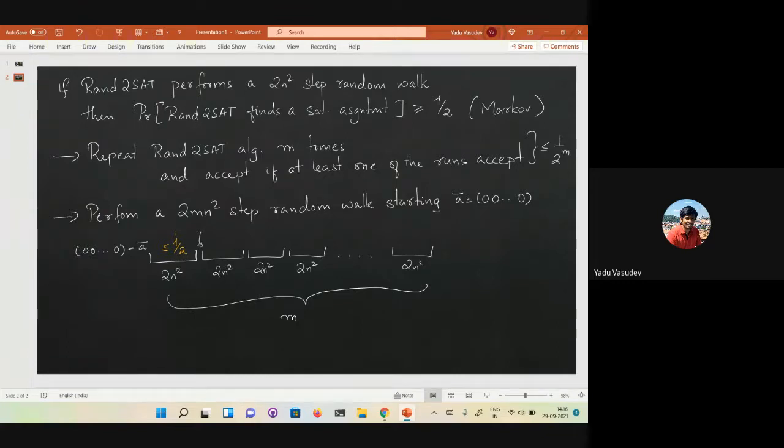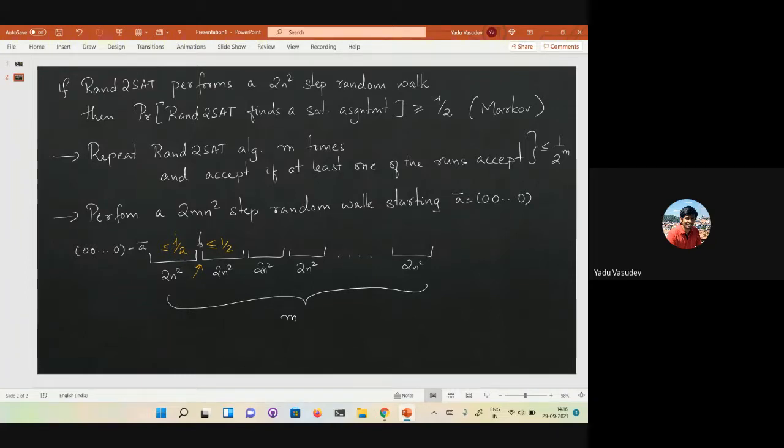Even if you don't start your random walk from the all zeros, which is the case when you reach here, even if you perform a random walk from some arbitrary vertex in the graph, if you perform a 2n square step random walk, the probability that you will not hit a satisfying assignment is again half. It's again half, and more importantly, it is completely independent of the random walk that you did before.